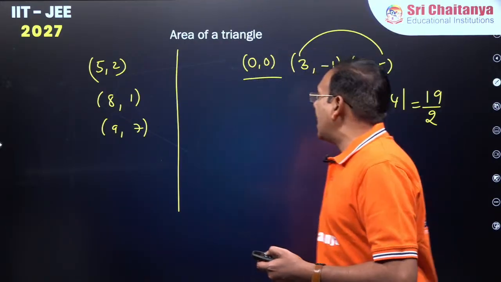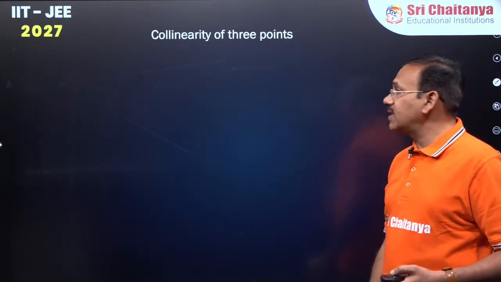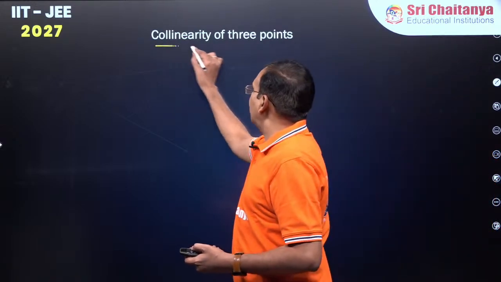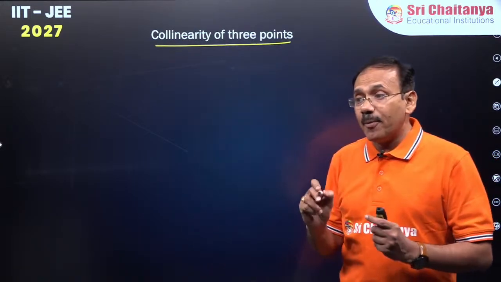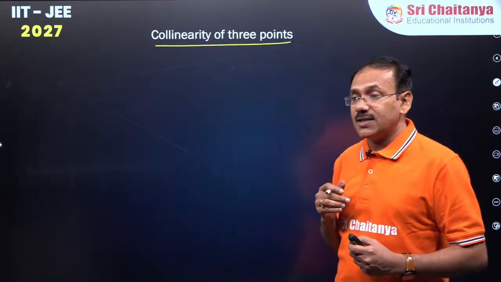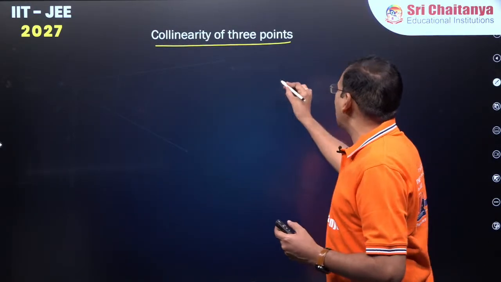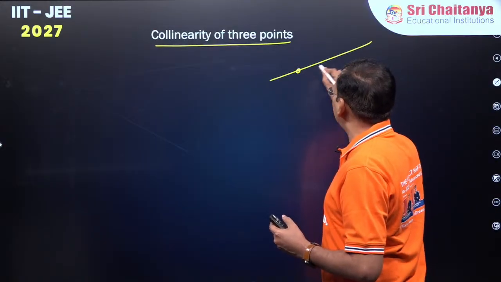Next, dear students, once you know the area of a triangle, collinearity of 3 points. If 3 points are said to be collinear, there are multiple methods to apply the condition.